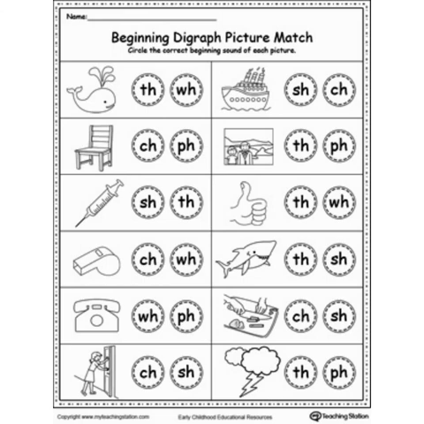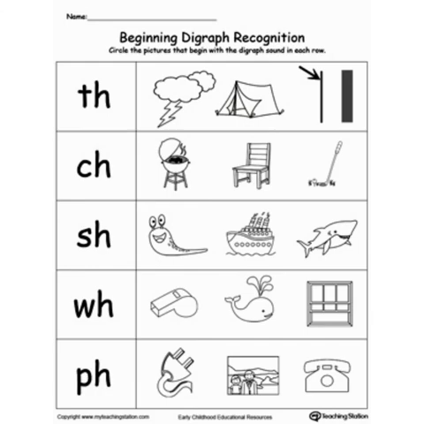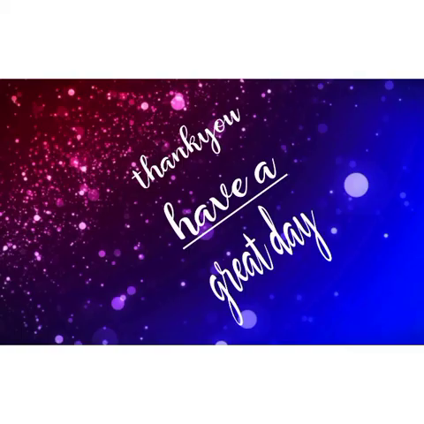See the next one, it's the picture of a chair, so digraph CH will be the correct one. See the next picture, here one digraph is given and 3 pictures are given. You have to choose the correct picture and tick. This much you will do, and we will see you in the next class.